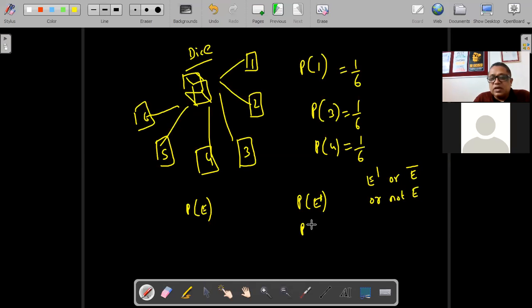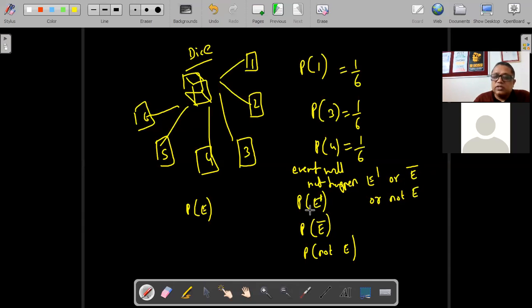All these are the same: P(E dash), P with E bar, or P(not E). That means the event will not occur. P(E) is the probability that the event will occur, and this is the probability that the event will not happen.